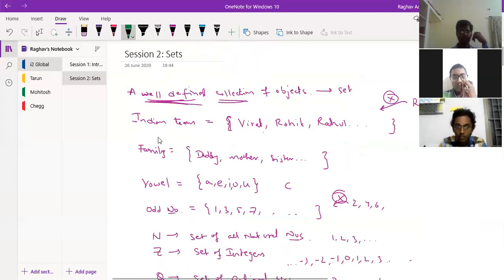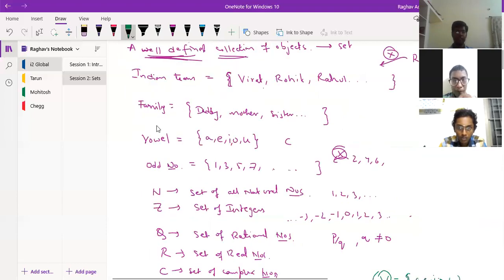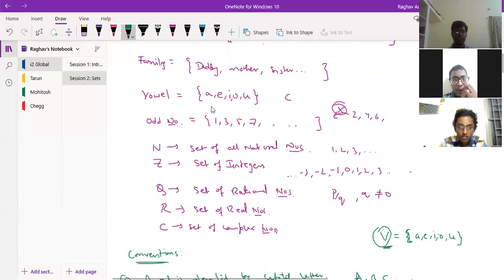First, we discussed that a well-defined collection of objects is called a set. We saw that they have a common property or a definition. Example, the Indian cricket team. There are some specific players who are part of this set. But if Ricky Ponting or Mark Taylor or someone like that comes, then he's not a part of this set. Take vowels: C is not a part of this particular set because it's not a vowel.